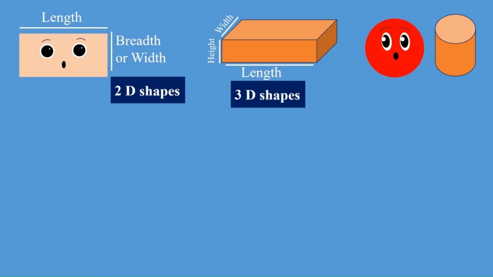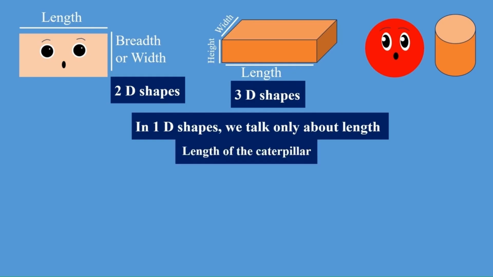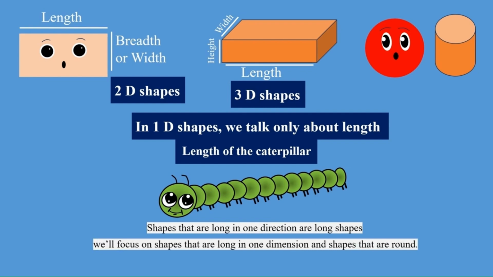But today we are going to talk about 1D shapes. That is those shapes which have only length. We talk about only length. Now for example, take the length of the caterpillar. This is a caterpillar. We talk about only the length of the caterpillar. Shapes that are long in one direction are called long shapes. So today we are going to focus on shapes that are long in one dimension and shapes that are round.